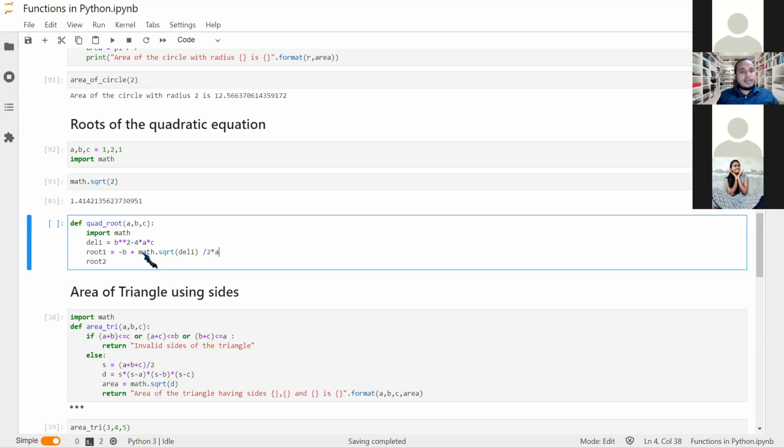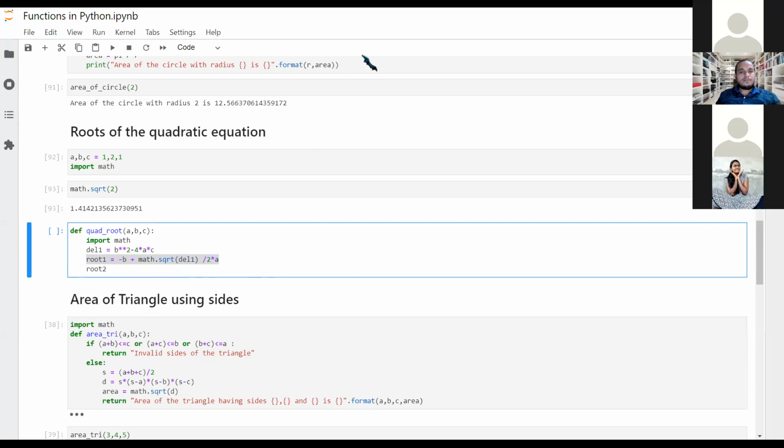Now there is some error here. Can anyone unmute and tell me what the error is, why this statement won't work? Anyone? Should I pick someone?